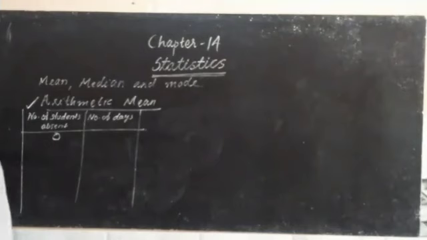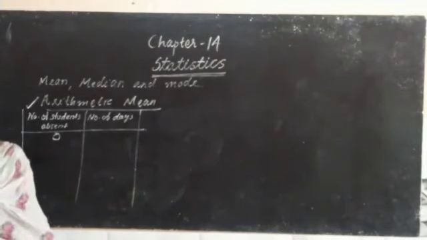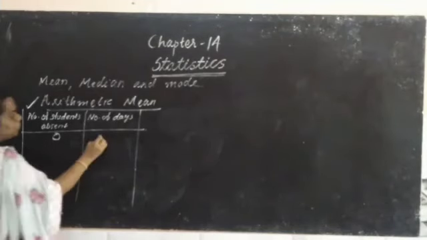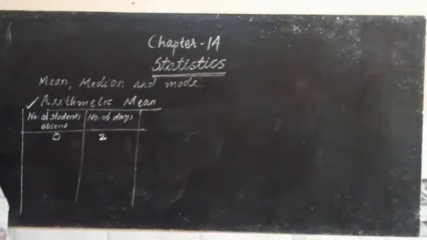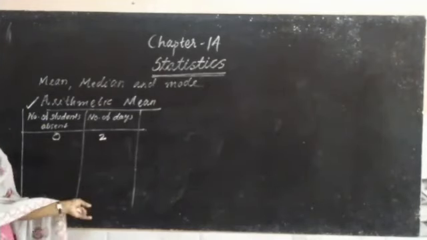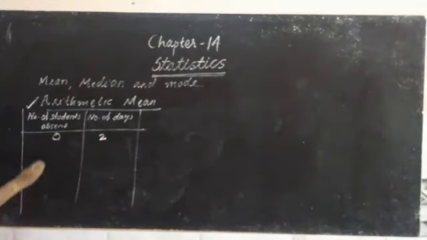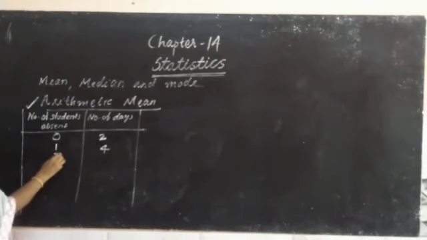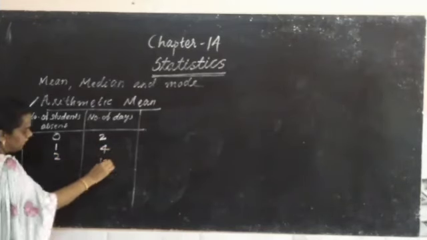What do you mean by 0 students absent? All are present. That happened in 2 days out of 120 days. Then one student was absent for 4 days. And 2 students were absent on 10 days.